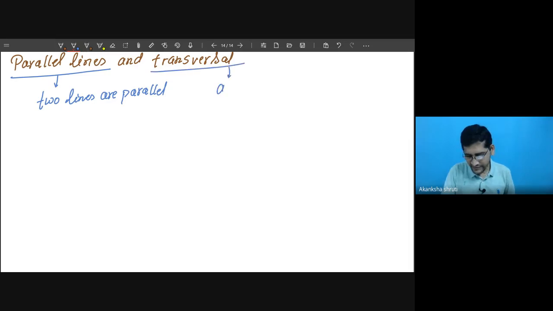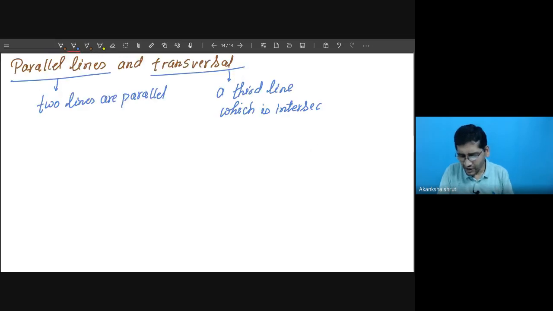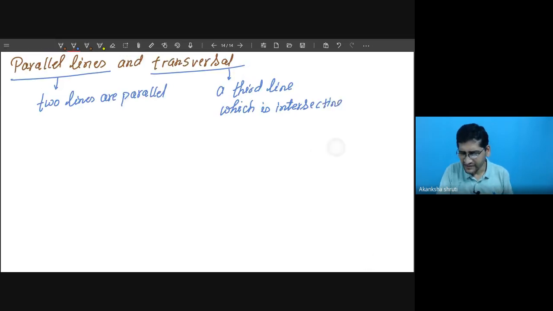It is a third line which is crossing the two parallel lines, which is intersecting or cutting, mean the same thing, or cutting the two parallel lines.